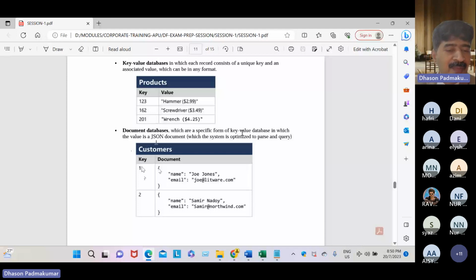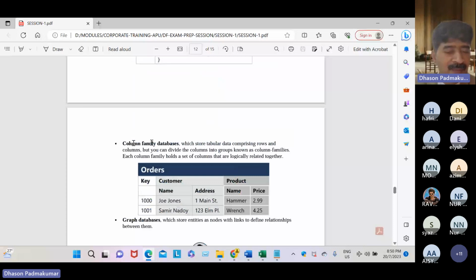Next is the column family database. We store it in a very ugly format, like column family. It looks like table form, but is different.